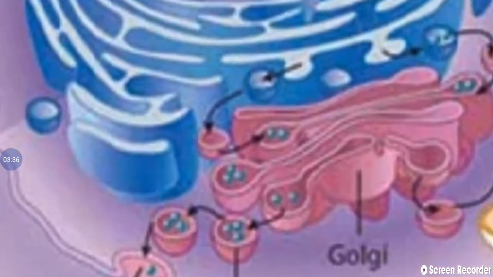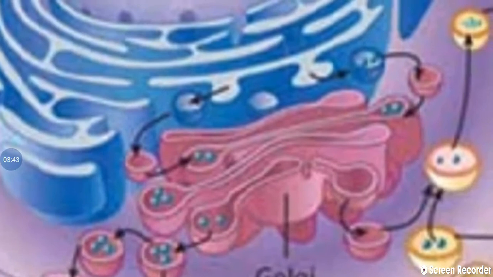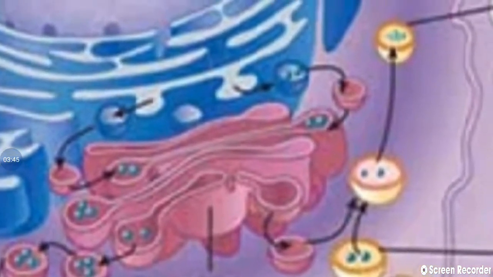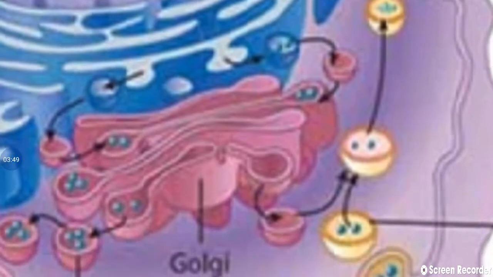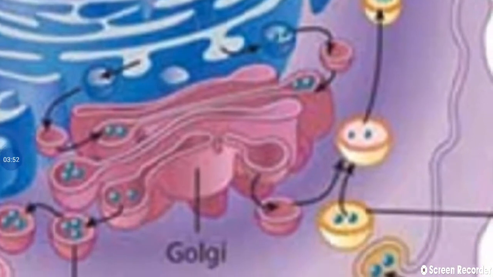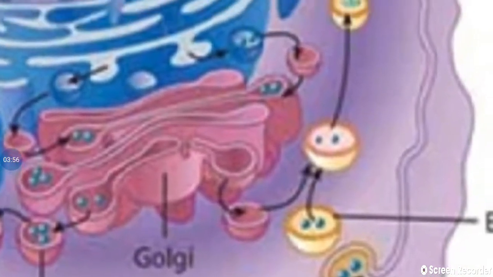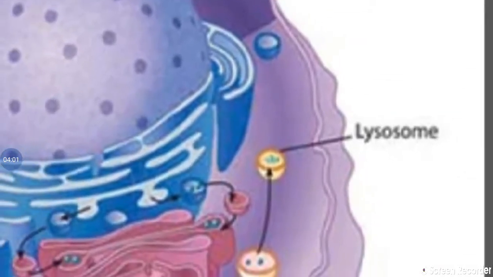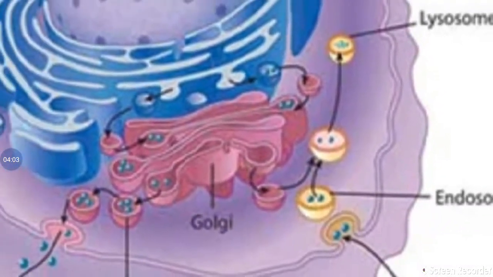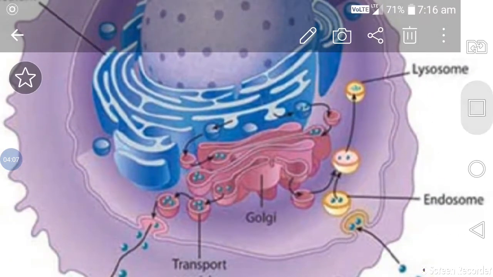If we observe these arrows, from the ER the vesicles are entering into the Golgi complex. Finally they come out as Golgi vesicles, and those Golgi vesicles further become lysosomes. It means lysosomes are forming from the Golgi apparatus, not from the endoplasmic reticulum. So that we confirmed.